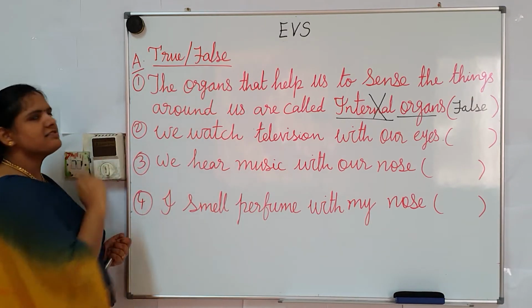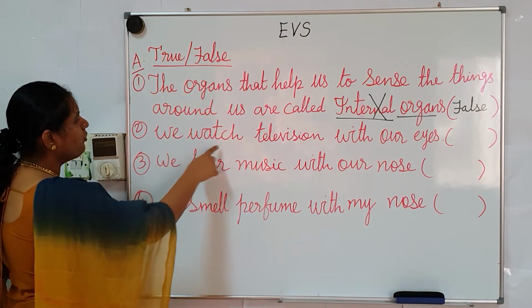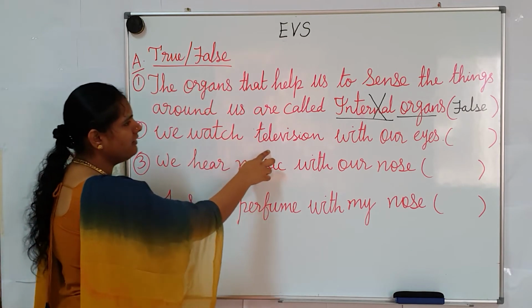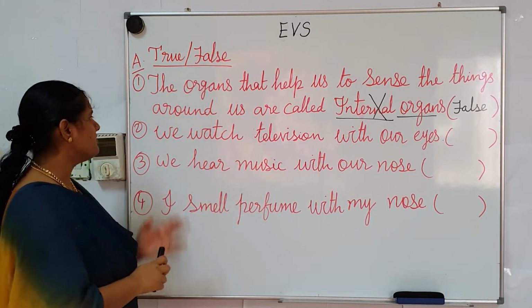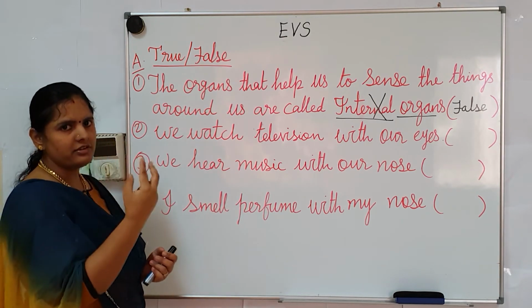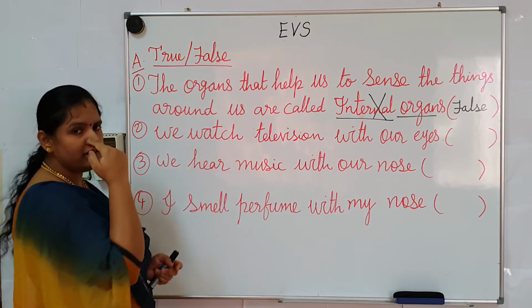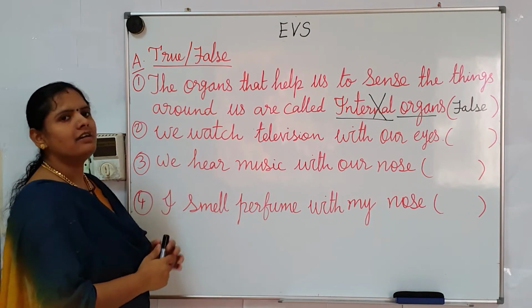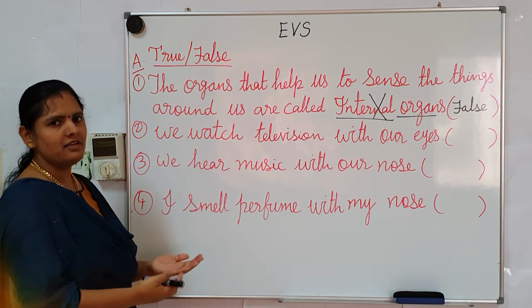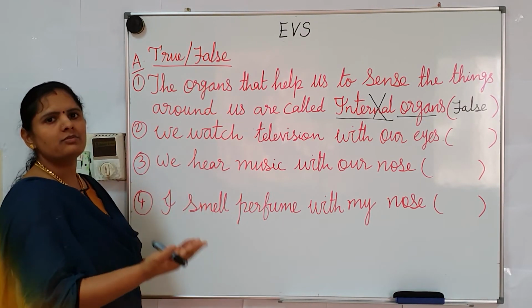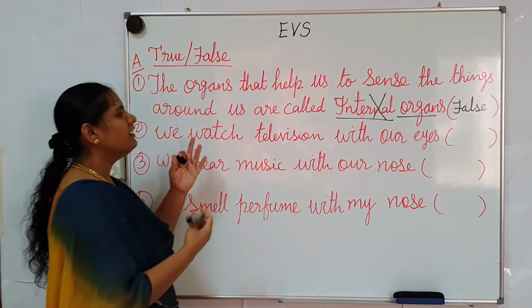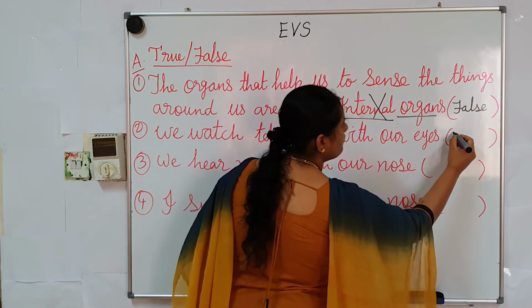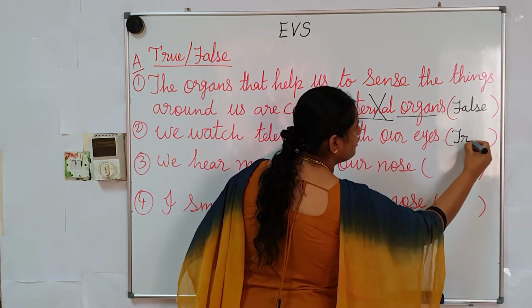Next, second question. We watch television with our eyes. What type of sentence is this? We watch television with our eyes. This is a correct sentence because we always watch movies or films through our eyes. So, this is a correct sentence. So, we have to write true.